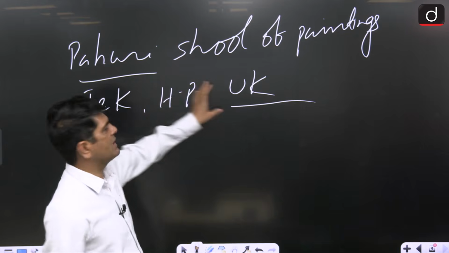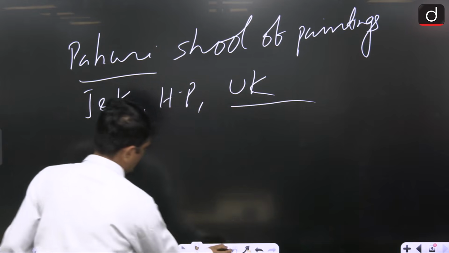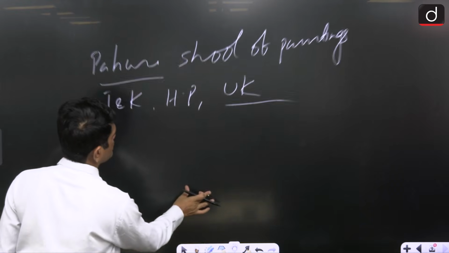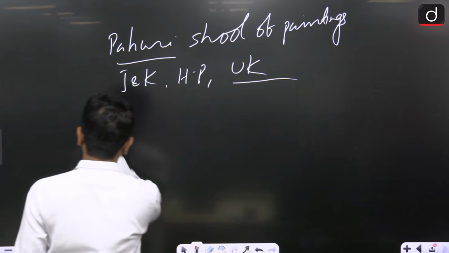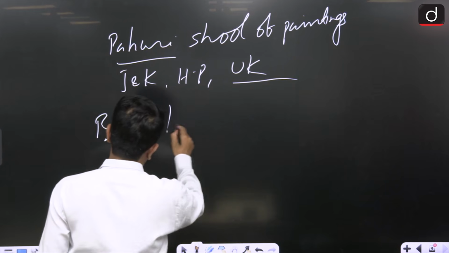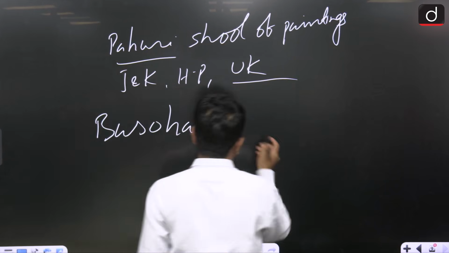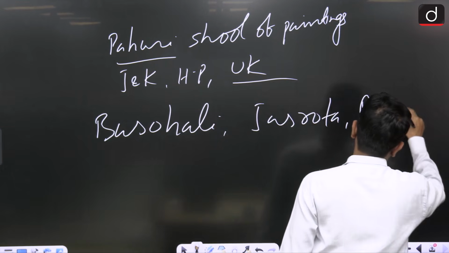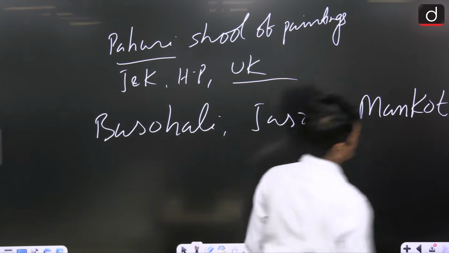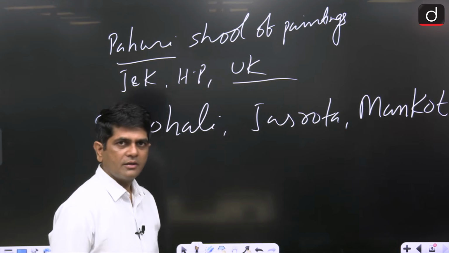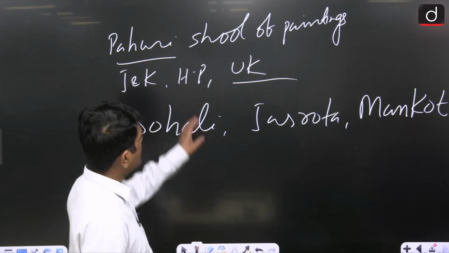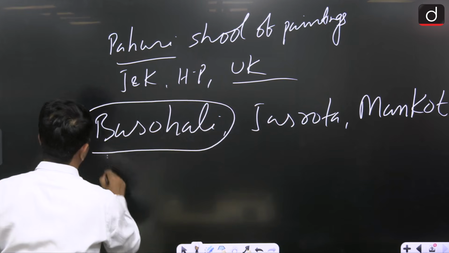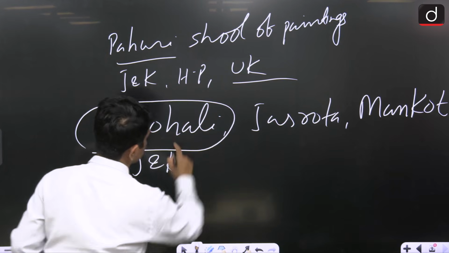Now, under this Pahari school, we have so many sub-schools as well, like Basohali, Jasrota, Mankot. All are in Jammu Kashmir. Remember, particularly you have to remember the name of Basohali.